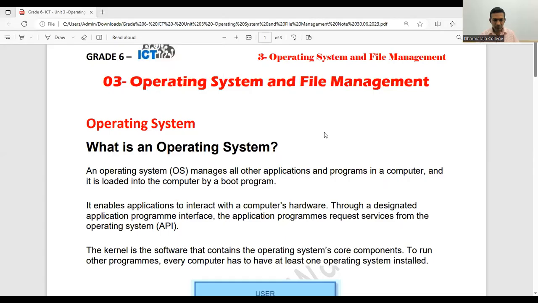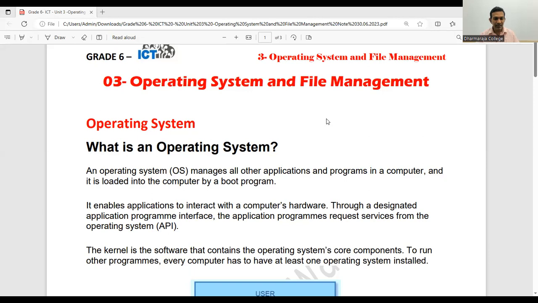So, what does operating system mean? Without the operating system, you cannot work any apps. Let's see what an operating system means, first of all. It's a kind of software.